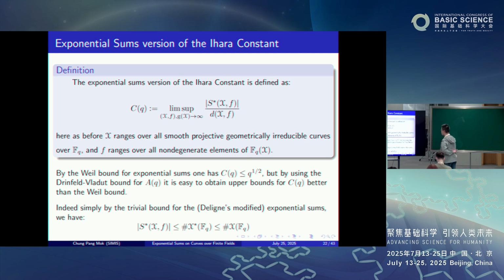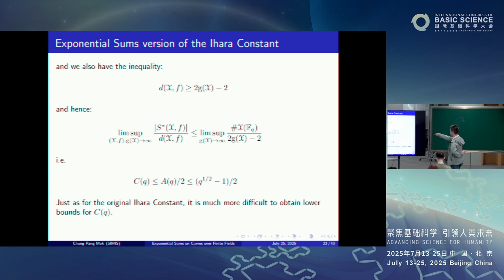And secondly, for the degree of the L function for the exponential sum of the pair (x, f), namely d(x, f), from the formula that I gave you previously, you have the lower bound that it is bigger than or equal to 2 times the genus of x minus 2.